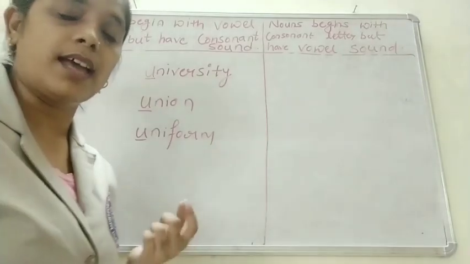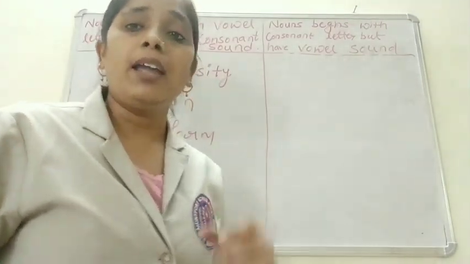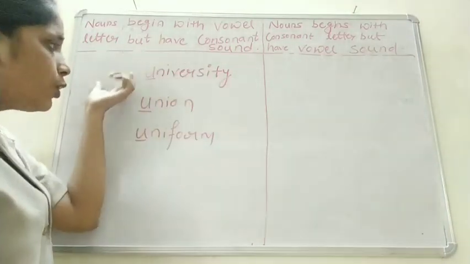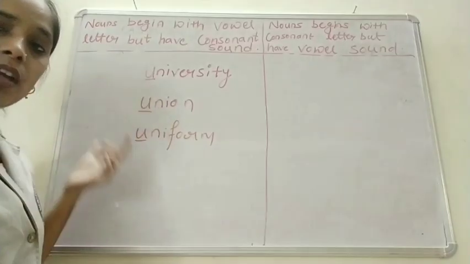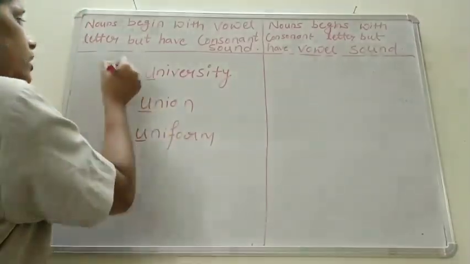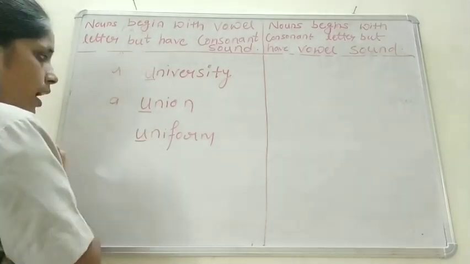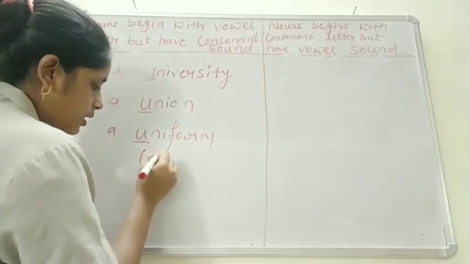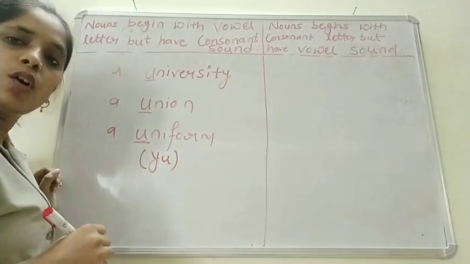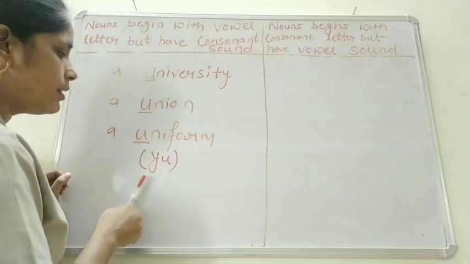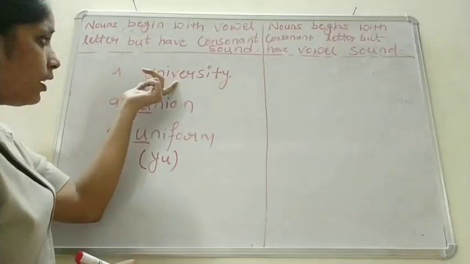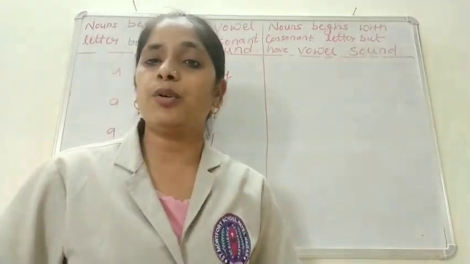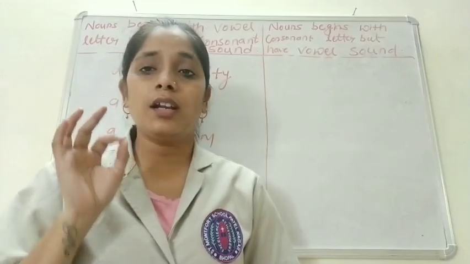Okay, U is sounding as a consonant. So I will not write "an" before university, before union, before uniform. Simply I will write a university, a union, a uniform. Because here U is sounding like a consonant. U is a vowel but here the sound is consonant. Children, I told you, you have to pay attention to sound.